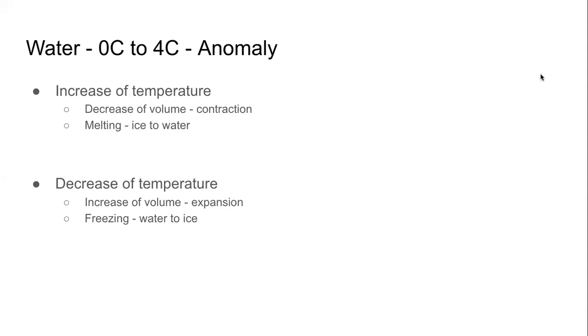And completely opposite thing happens when we are decreasing the temperature, that is, we are moving from 4 degrees Celsius to 0 degrees Celsius. Generally, what happens when we are decreasing the temperature? The volume decreases. But in this case, the volume increases. Volume increases means expansion happens. That is the anomaly. But when we look at the change of the state, we still see what we expected. We expected the liquid to become solid. And here also the liquid is becoming solid when we are decreasing the temperature.